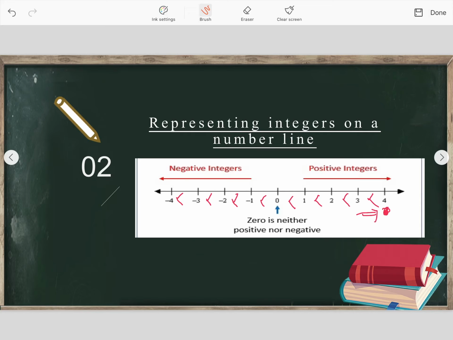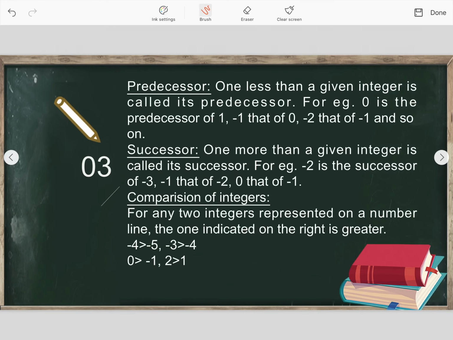Here I have shown you so many examples. I think you have understood. 4 is to the right hand side of 3, so 4 is greater than 3. -2 is to the right hand side of -3, so -2 is greater than -3. Understood? So that is comparison.